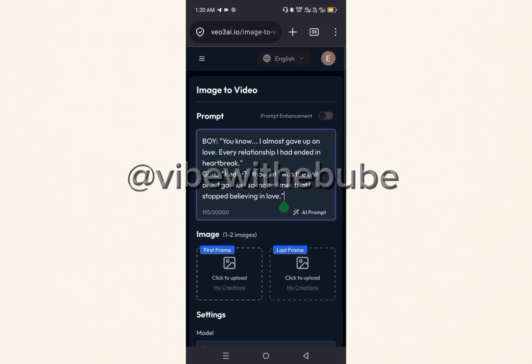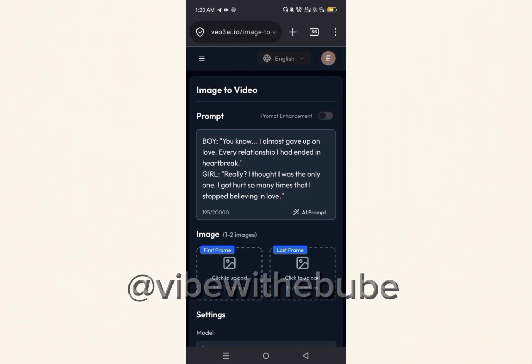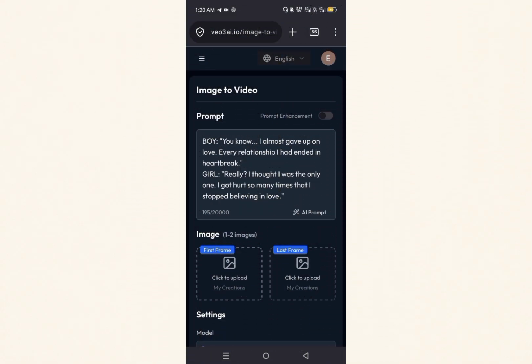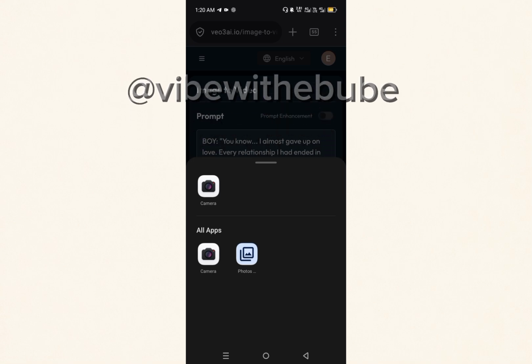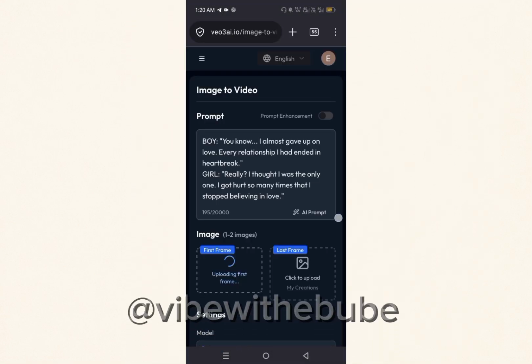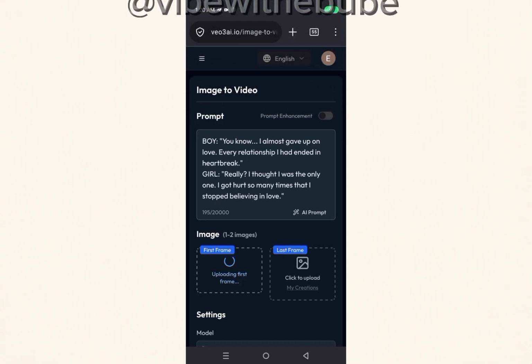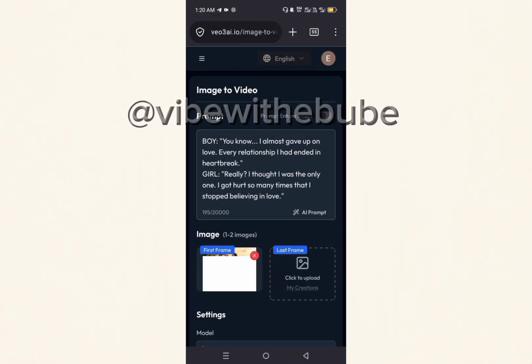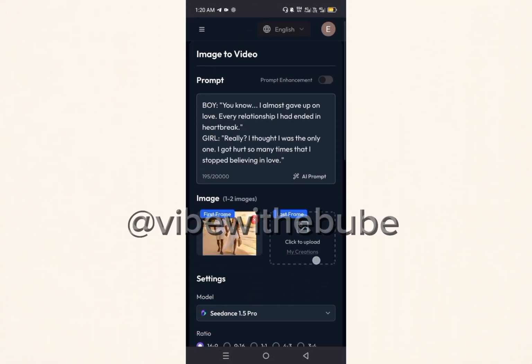Now when you paste in your script, you see the first frame, click to upload. Kindly click on that first frame, go to your photos, that will take you directly to your gallery. Now I have brought in my own, this is it, it is loading. Once it is done loading, this is what you will see next.